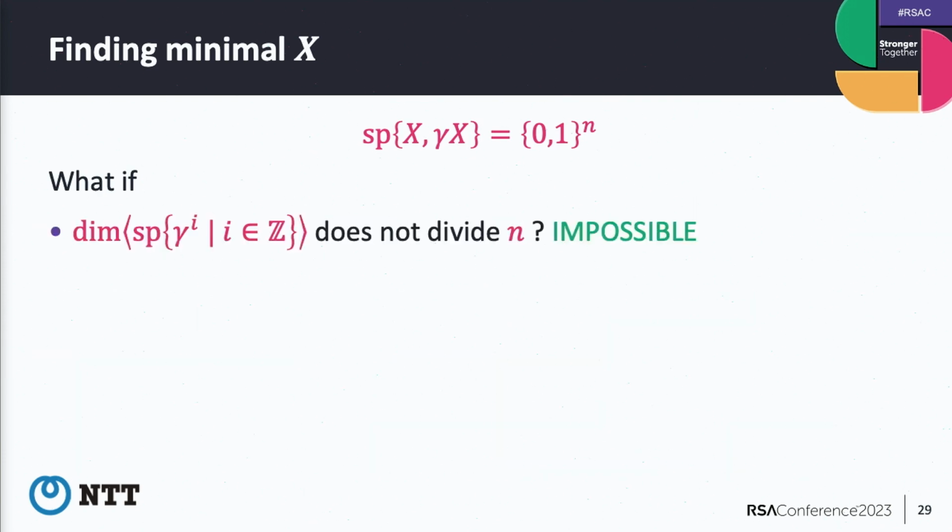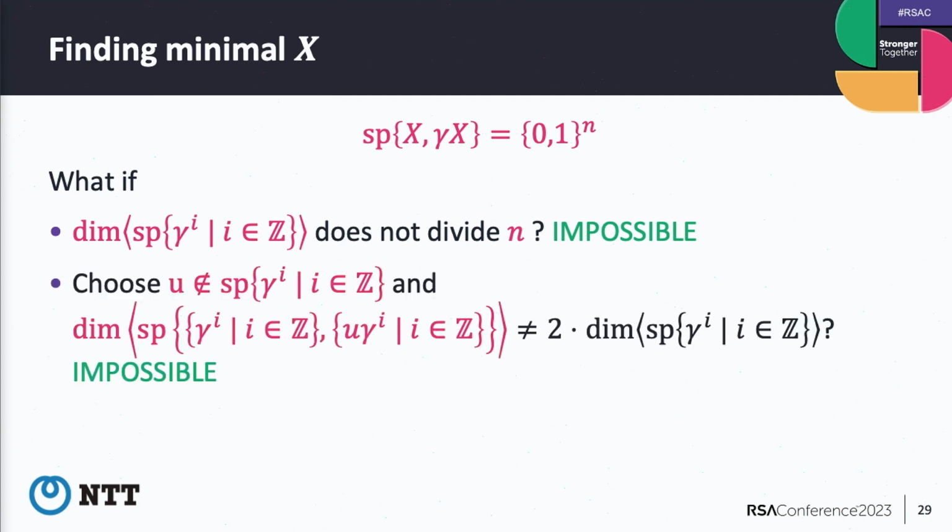We also proved several lemmas about these topics. For example, if this dimension doesn't divide n, then this procedure doesn't work, but we proved we never have such a case. And if we choose u not in the span, then the dimension always doubles.